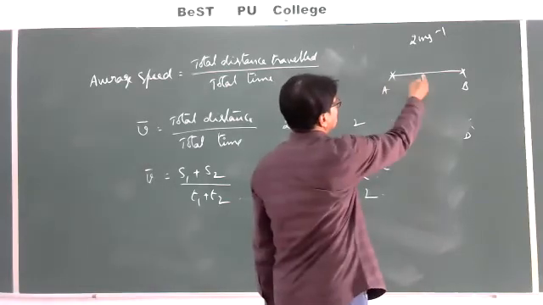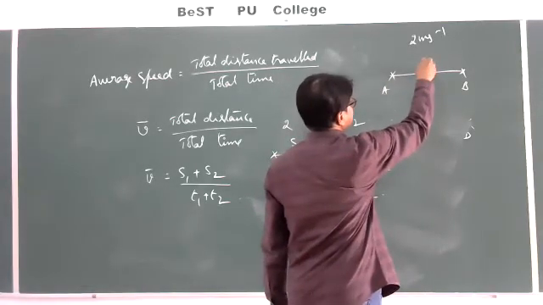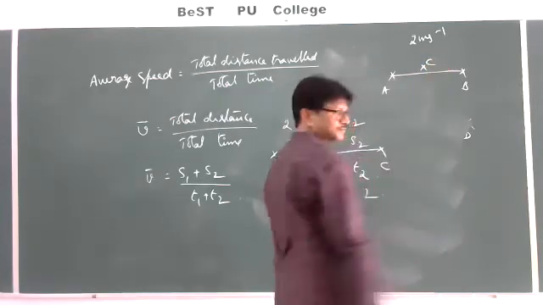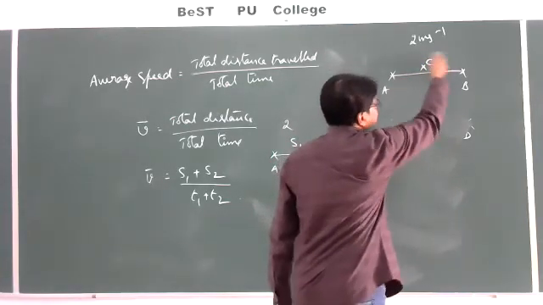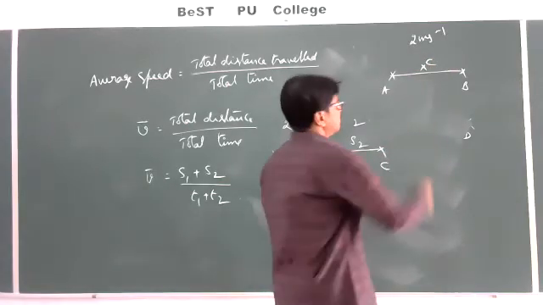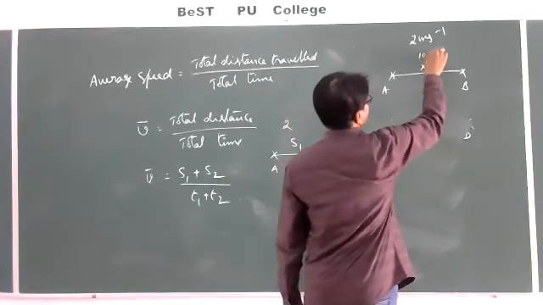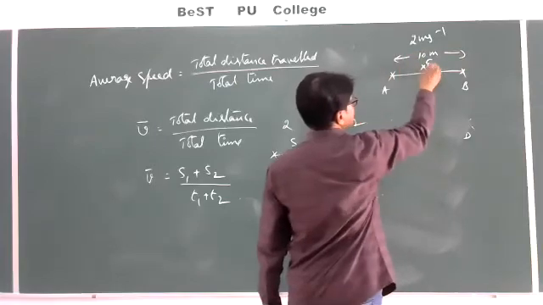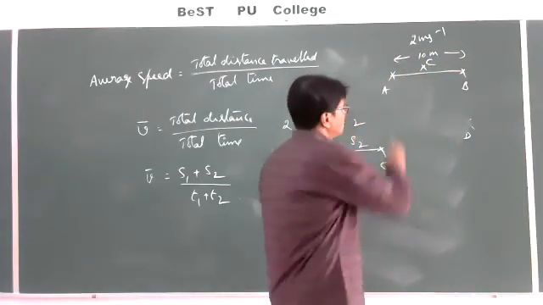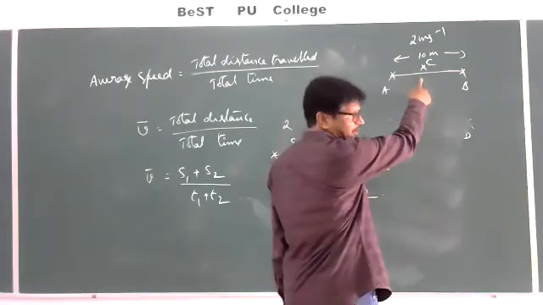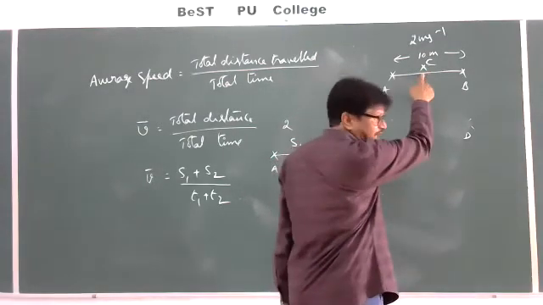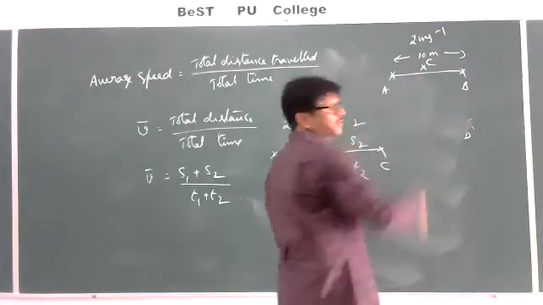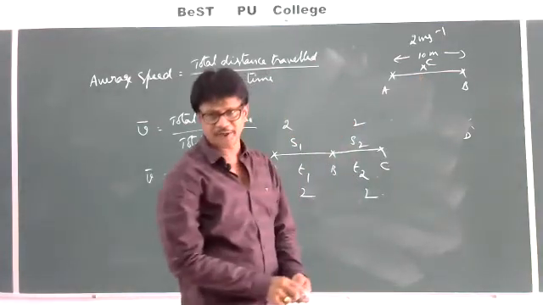If I want to know its speed exactly at C, so the speed of a body at a particular instant, for example, if it is a 10-meter path and C is the midpoint, what is the speed at 5 meters? What is the speed at a particular instant? That speed we call an instantaneous speed.